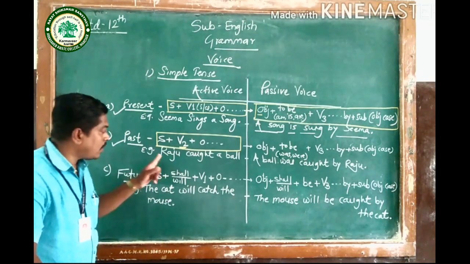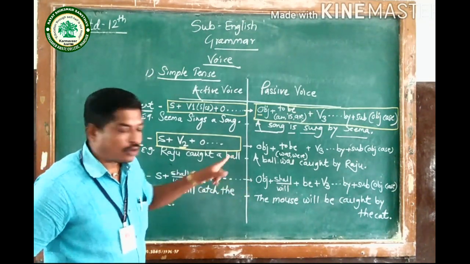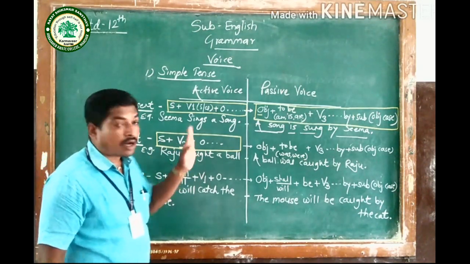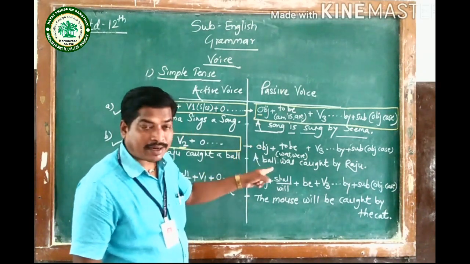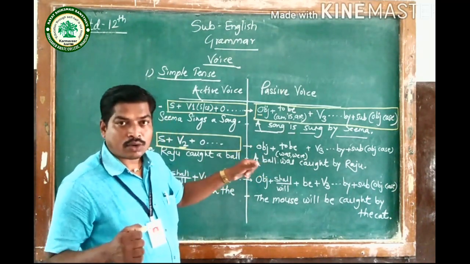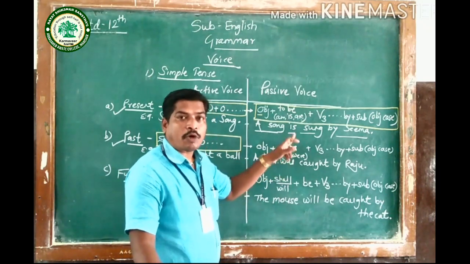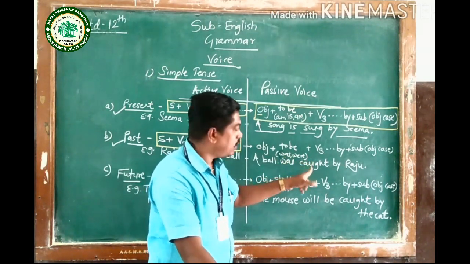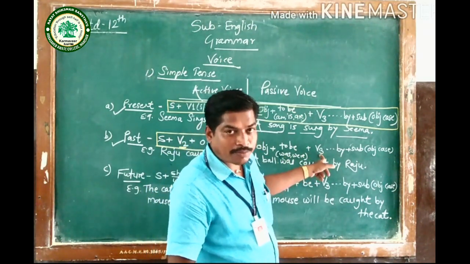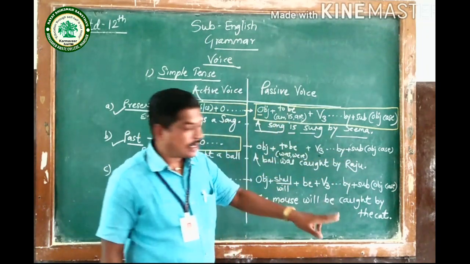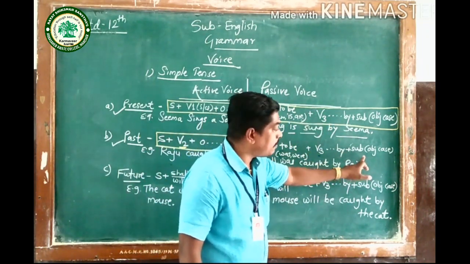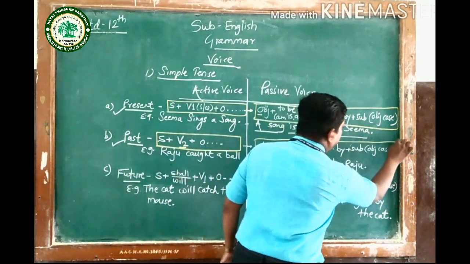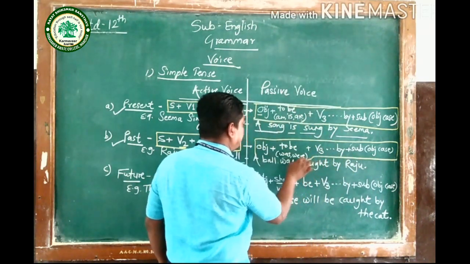For example, "Raju caught a ball." So this is a sentence from simple past tense. Now, how to convert it into passive? So the formula or the pattern is given. First, as our rule tells us, object, then the proper form of helping verb of to be, so was or were, then V3, it means past participle, then the remaining part of the sentence, then by, then subject, but the subject in objective case.